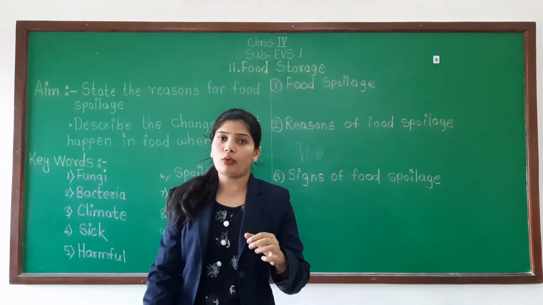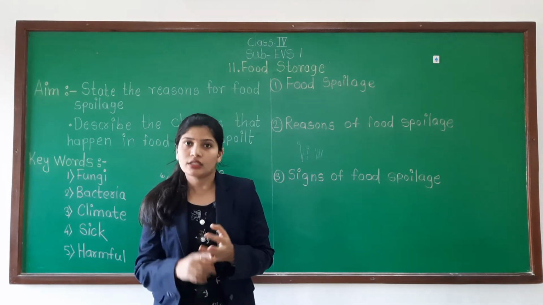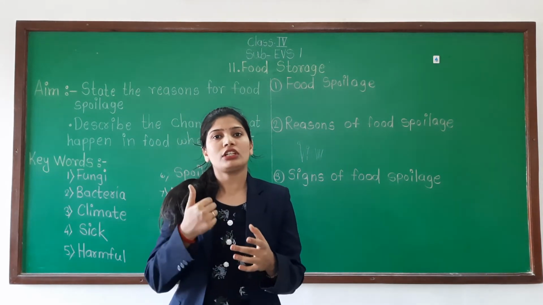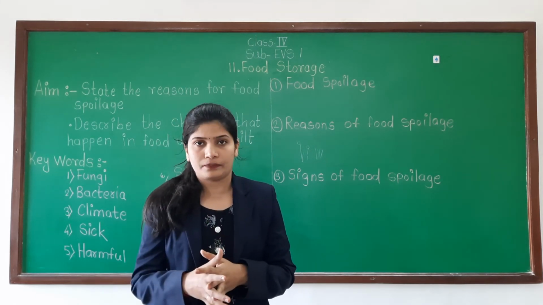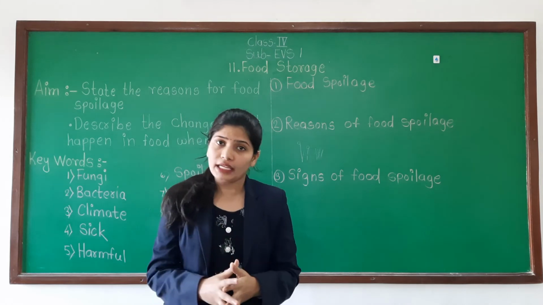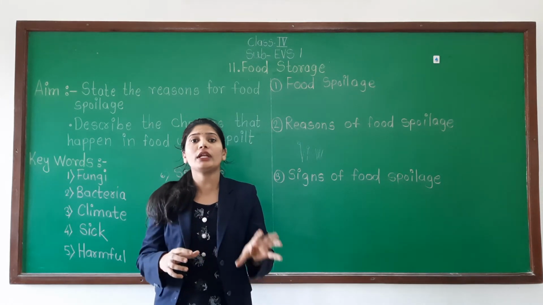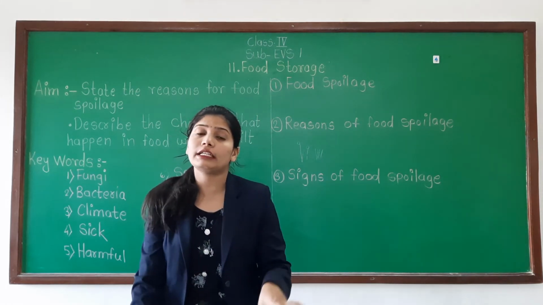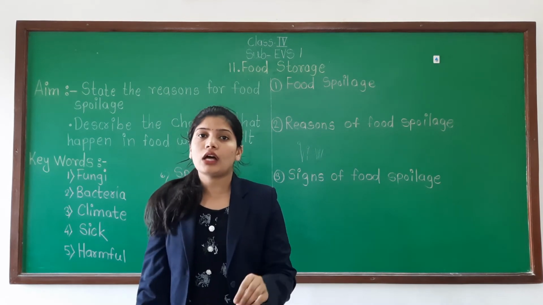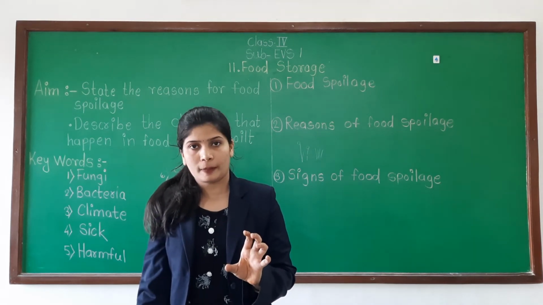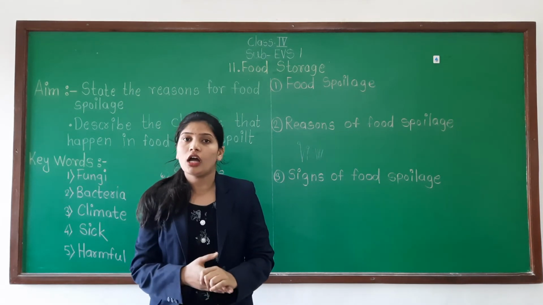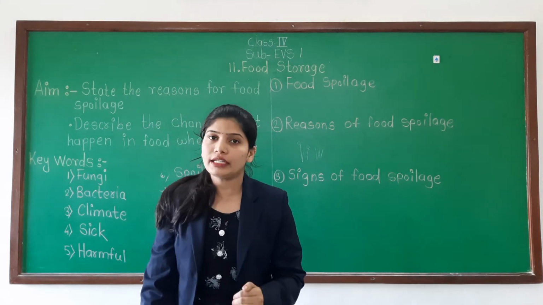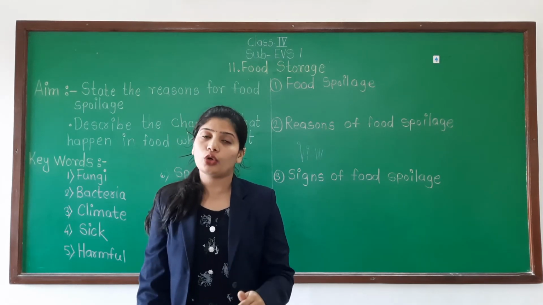With the help of change in color, smell, texture, taste or odor, from these signs you can say that the food is not good for eating. The food is now spoiled food. Understood? The small points are given in your textbook; you have to read them and write them in your notebook.